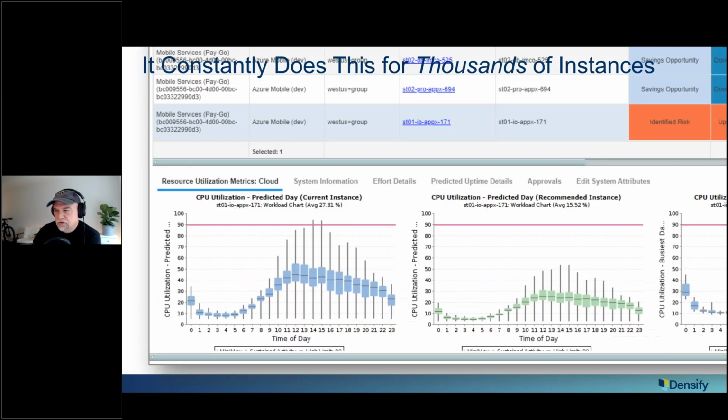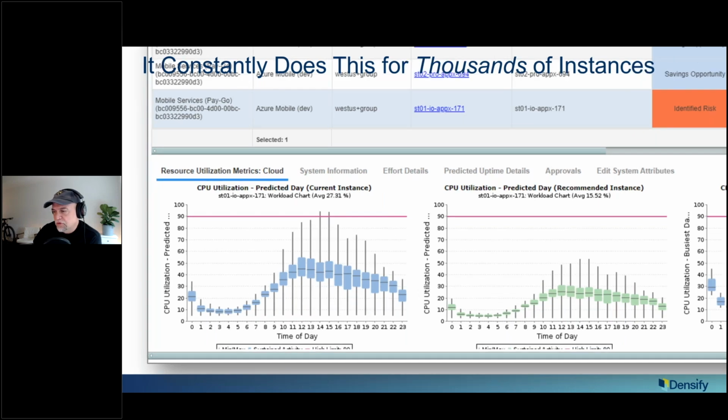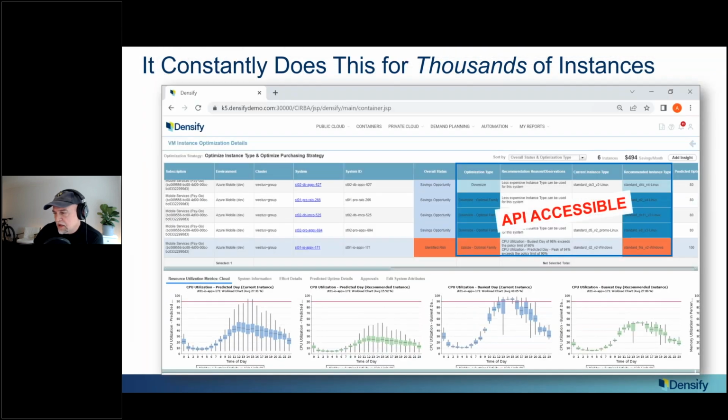This is what the workload is doing right now. It's a little bit too busy for us, the blue curve. If we do what we're saying, it'll look like the green curve. It's going to be better, or it's going to be cheaper, or whatever the case is. So very detailed, transparent analytics, all available through APIs and also through reporting.